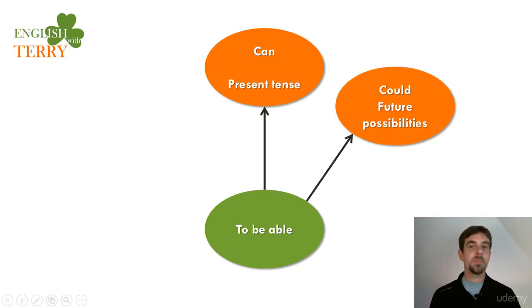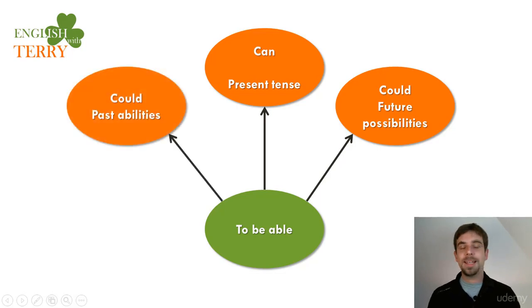Could talks about future possibilities, things that are possible, things we could do. In the past, it talks about past abilities, things that we were able to do, that was our ability, our capacity. Now, in a lot of languages, could for future possibilities and could for past abilities are different words. But in English, they are one word with two different meanings. We decide from the situation.